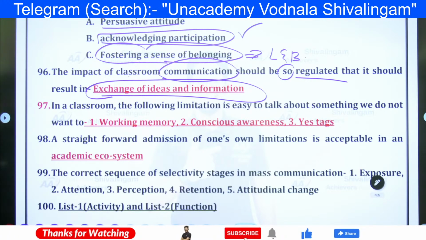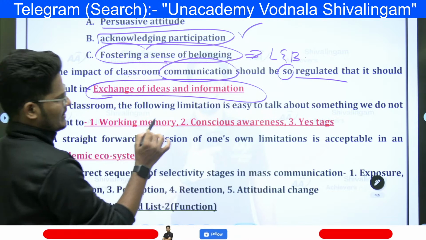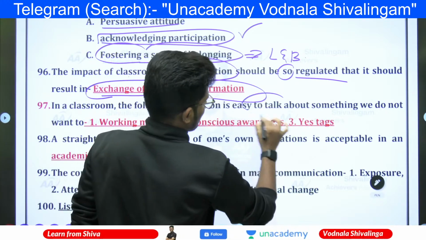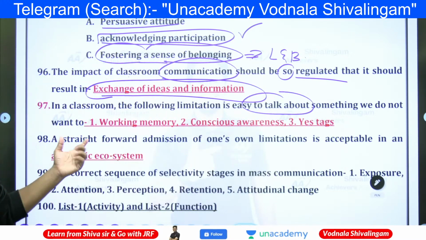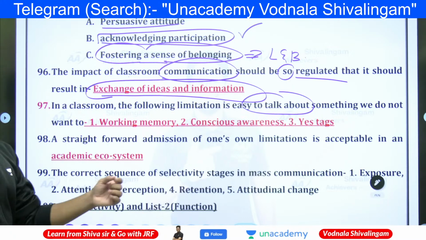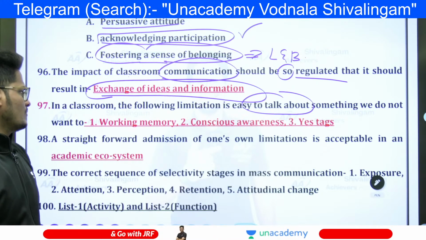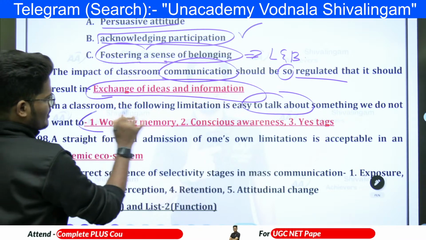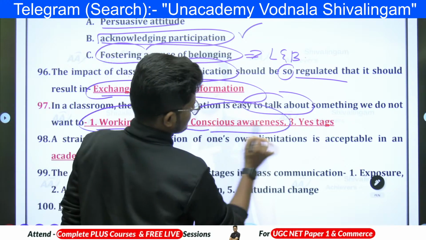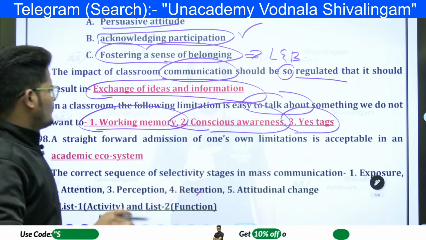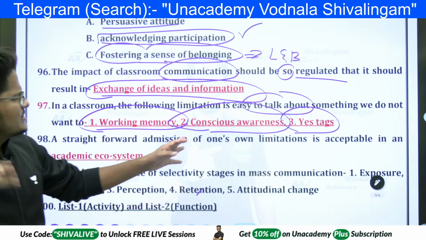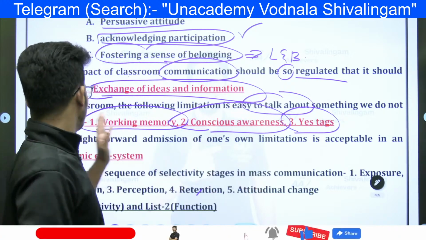Next, in the classroom, the following limitation: it is easy to talk about something we do not want to. That is working memory and conscious awareness and yes tags. Wait.